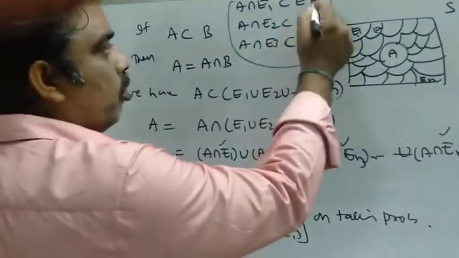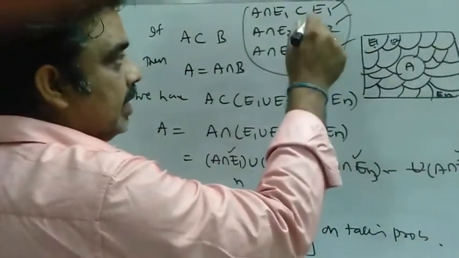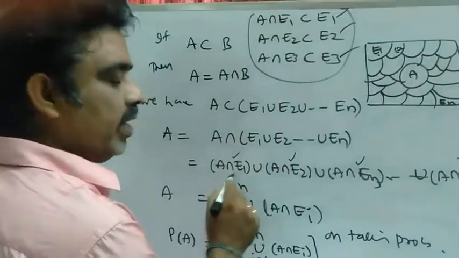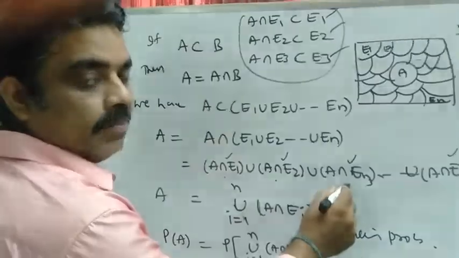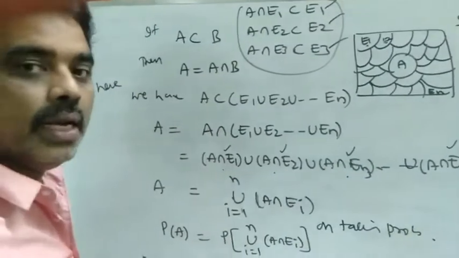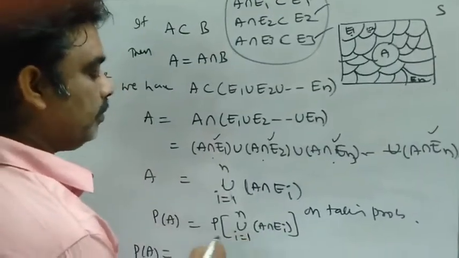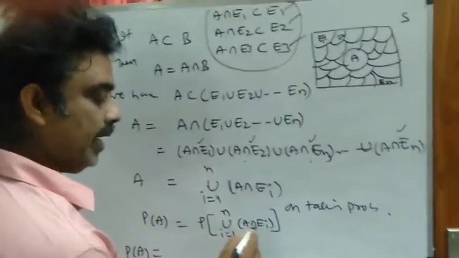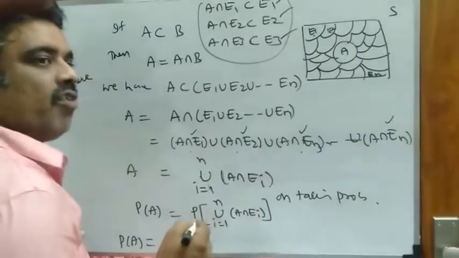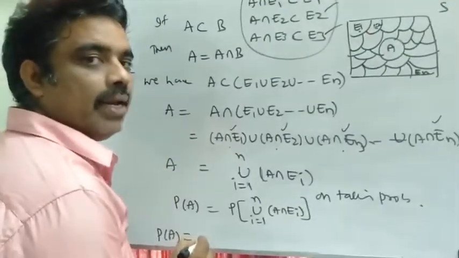So, moreover, A intersection E1, A intersection E2, A intersection E3, so on, are also mutually disjoint events. Now I am taking probability: P of A union B is P of A plus P of B, where A, B are mutually disjoint events.